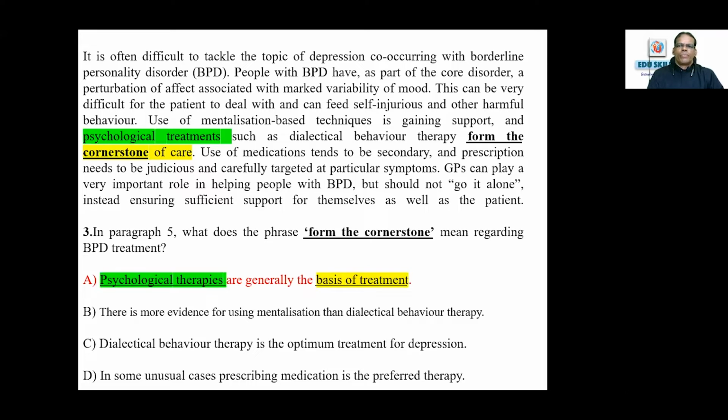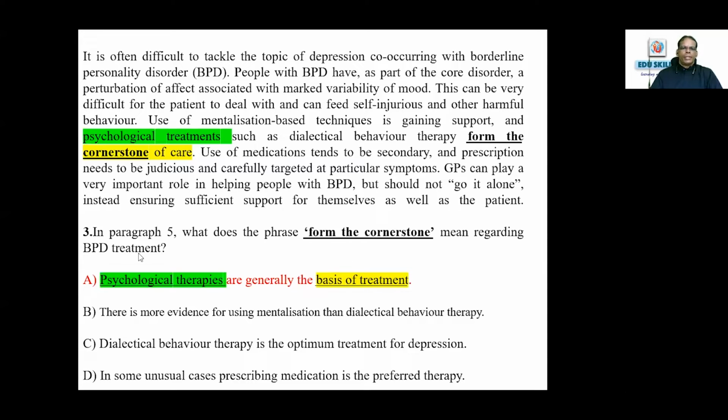This can be very difficult for the patient to deal with and can feed into self-injury and other harmful behavior. Use of mentalization-based techniques is gaining support, and psychological treatments such as dialectical behavior therapy form the cornerstone of care. What does the phrase "form the cornerstone" mean?